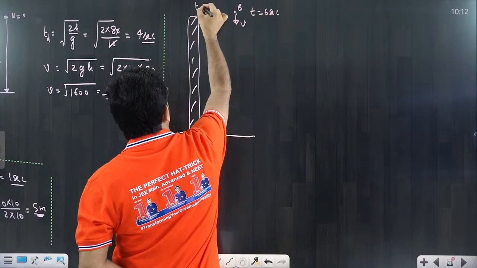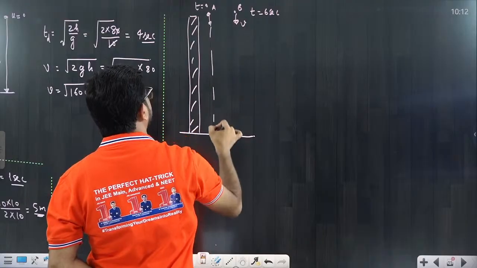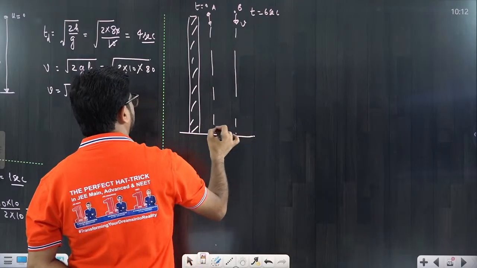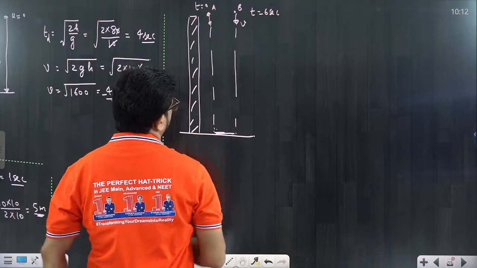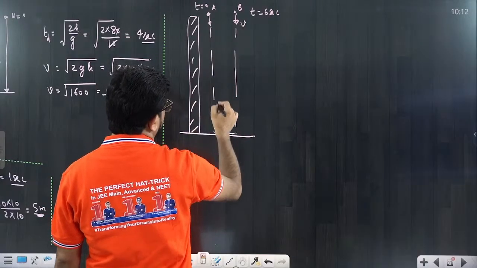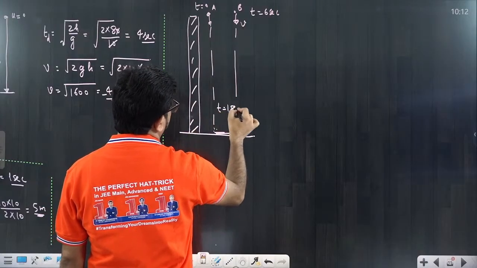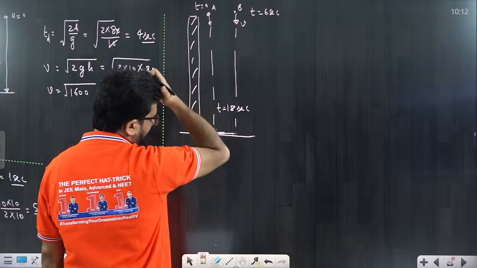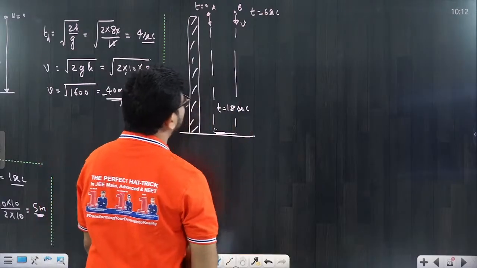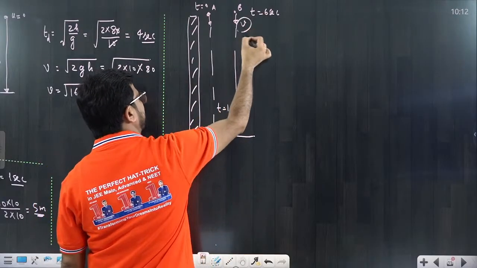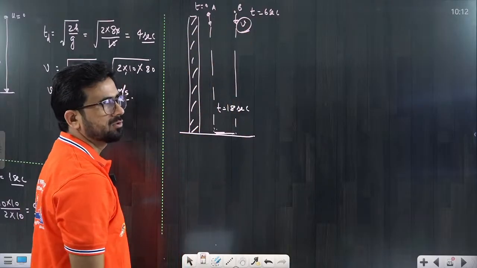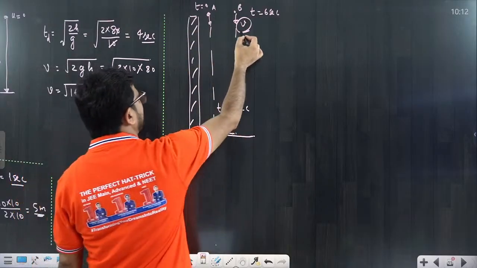A was dropped at t equal to 0, but they both reach the ground at the same time after 18 seconds. That means the total time was 18 seconds. It is given to you. So the question is: what is this initial speed? It's the PYQ. So we have to understand it. What is this V? We have to calculate.